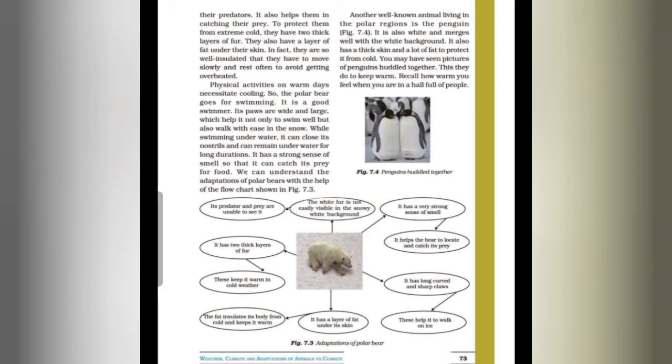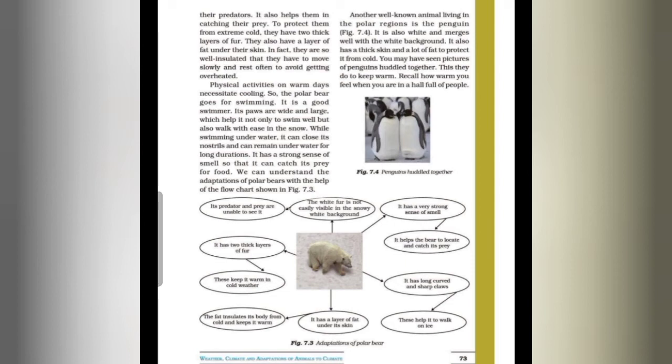It also helps them in catching their prey. To protect them from extreme cold, they have two thick layers of fur. They also have a layer of fat under their skin. In fact, they are so well insulated that they have to move slowly and rest often to avoid getting overheated.